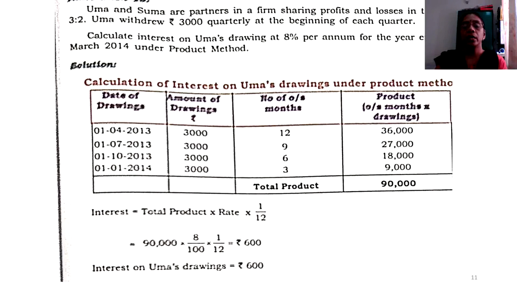Let us also see a quick example on this particular computation of interest on drawings under product method. Well, students, the method will be specified to us. Very clearly, it would be specified to us.